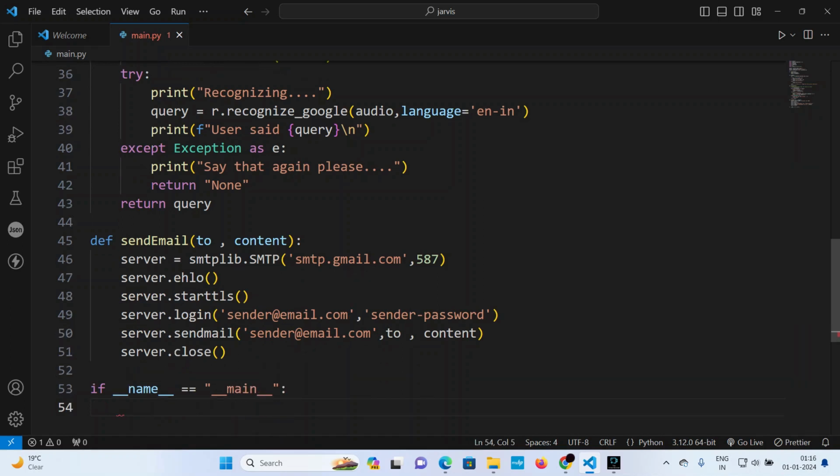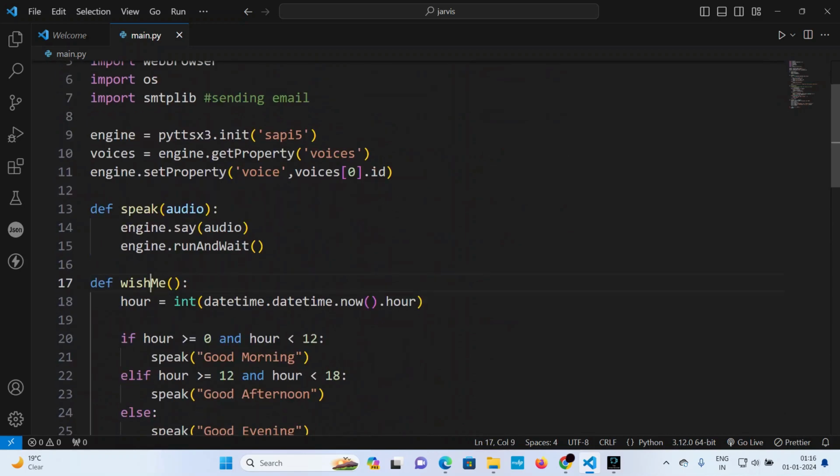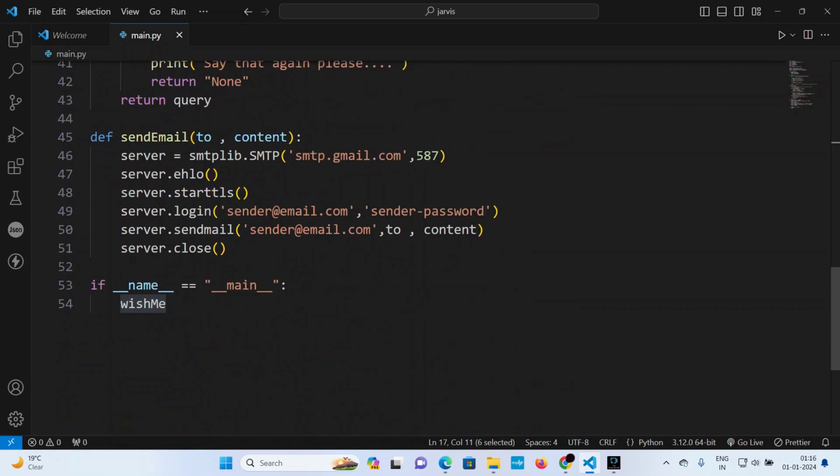This is the function wish me, control C, control V. Okay, wish me, no params, and a while loop.